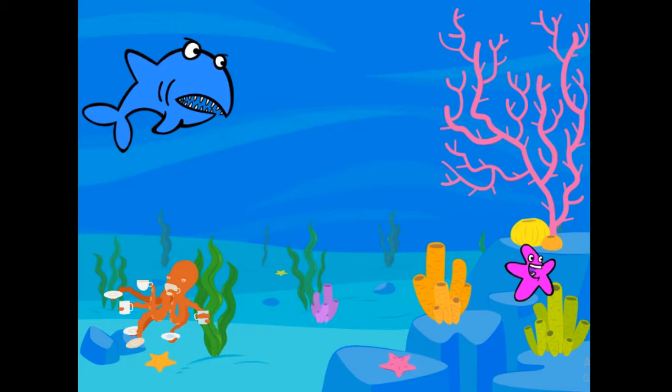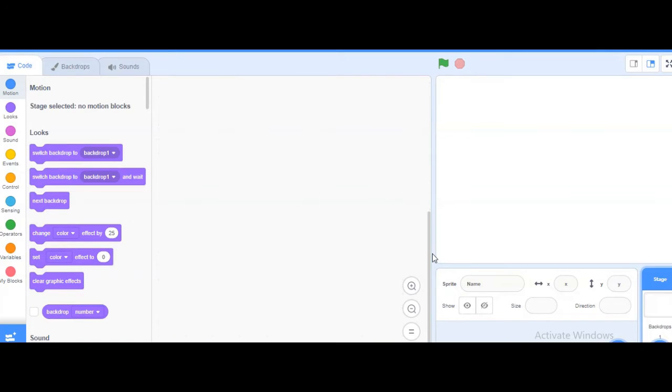So today we will be making one story here, deep inside water, and the characters are shark, starfish, and octopus. So it's a kind of a hide and seek game. So let's see how we can make the code, and we will try to do the animation also, some animation and conversation.